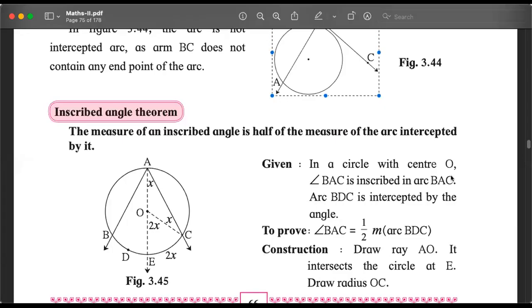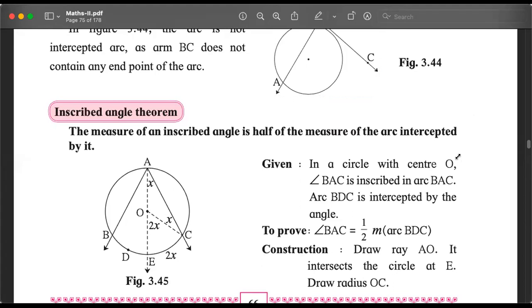Once we have understood what an inscribed angle is and what an intercepted arc is, we study a theorem which is called the inscribed angle theorem. To ensure that you are not lost, this is given on page number 66, bottom of the page.